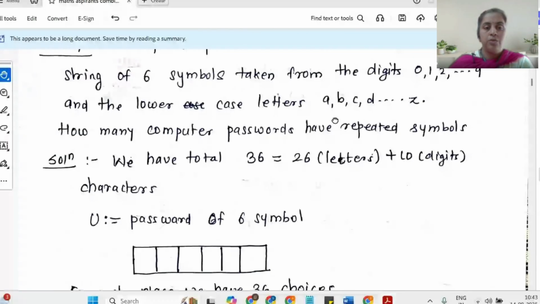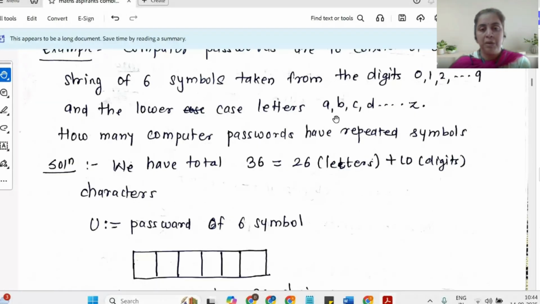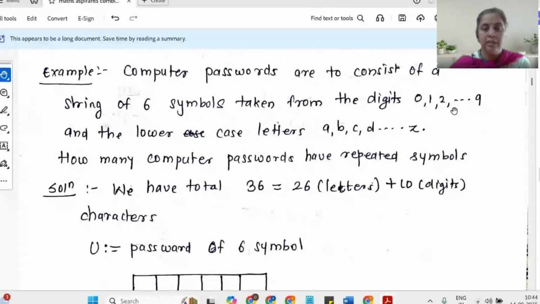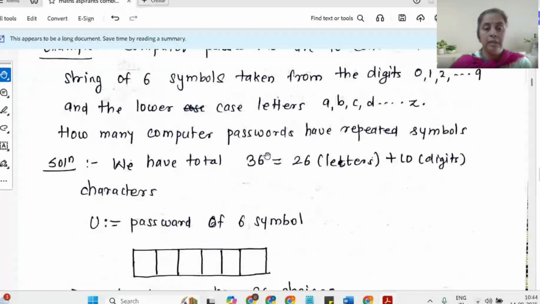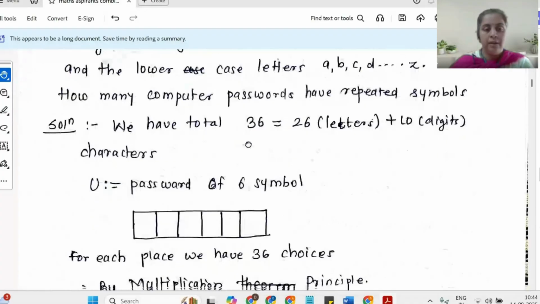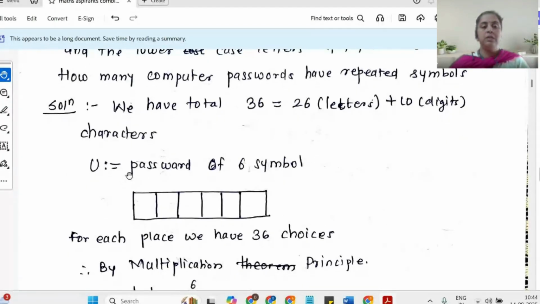Let us understand how many symbols we have got. We have 10 digits and 26 alphabets, so in all we have 36 symbols which can be arranged to form a password. Let U be the universal set of passwords of 6 symbols.